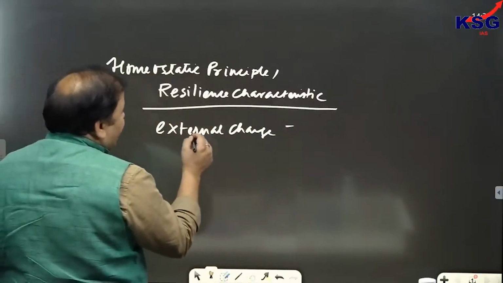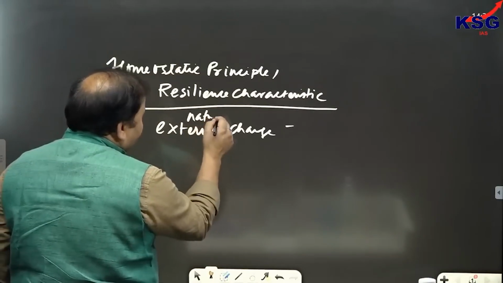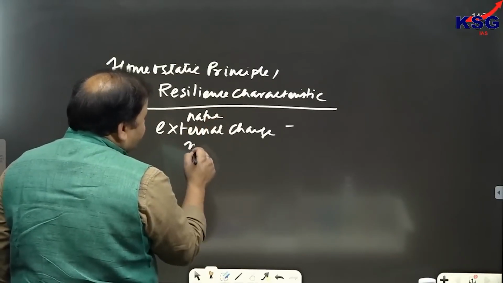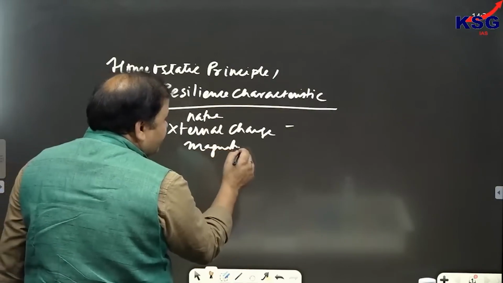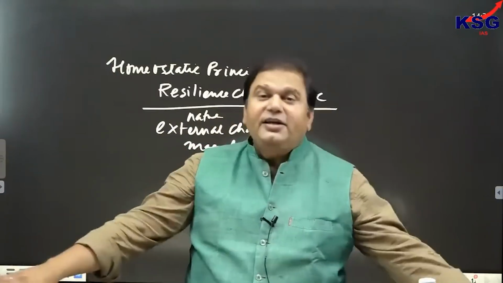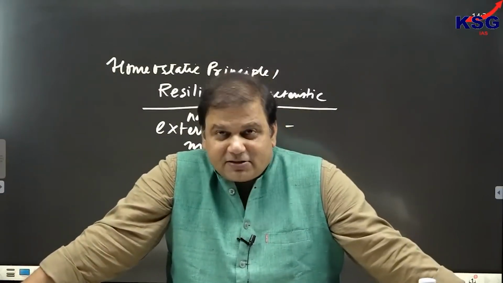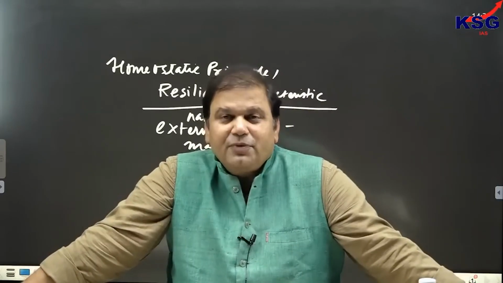If the nature or the magnitude of external change is such that the resilience limit of the ecosystem is surpassed, then it is at that juncture that environmental degradation takes place.